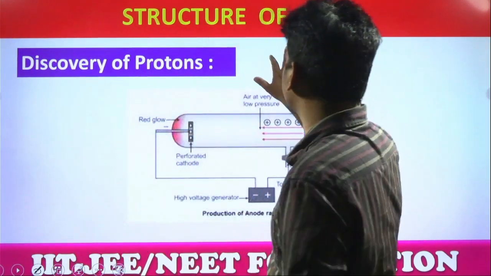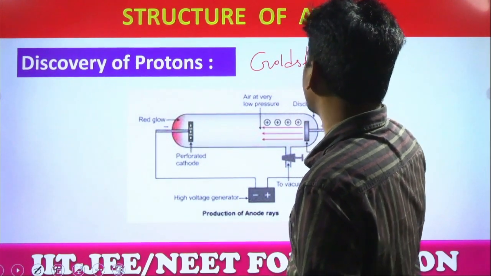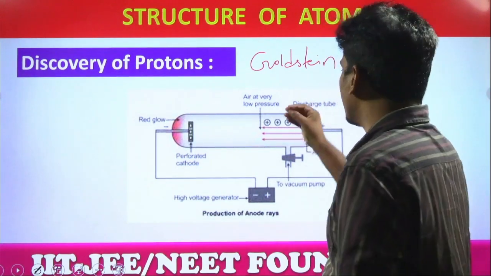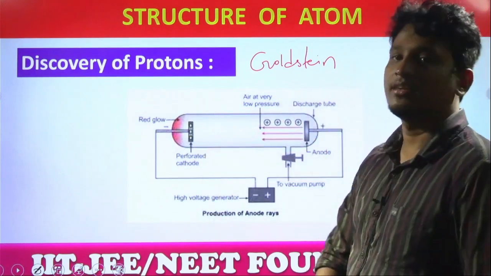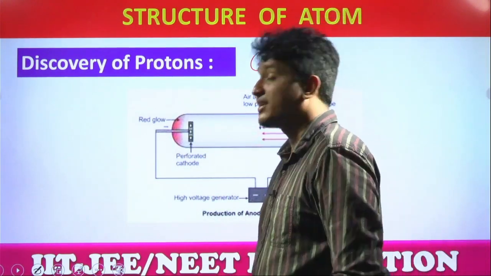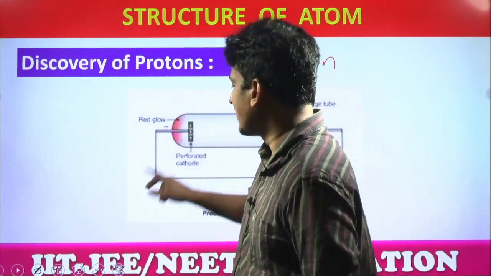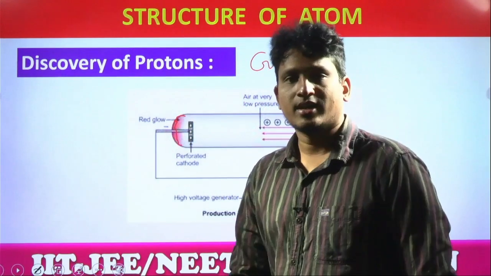Students, protons were discovered by the scientist Goldstein. In the same experiment, you can see, same glass tube, high voltage, low pressure, vacuum pump, cathode, anode, same gas, hydrogen gas or helium gas. So everything, all the setup is same. But this time, students, phosphorescence material is coated on the back side of the cathode. Yes or no? Right? Why?